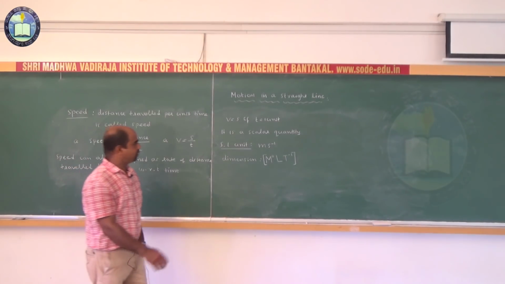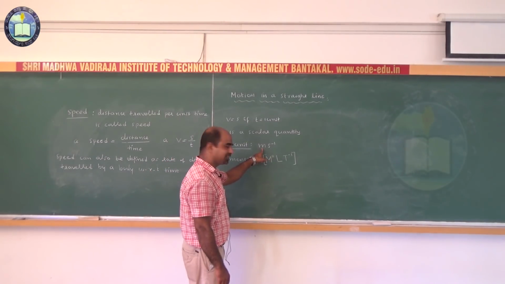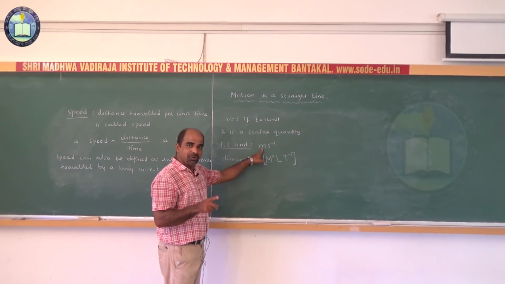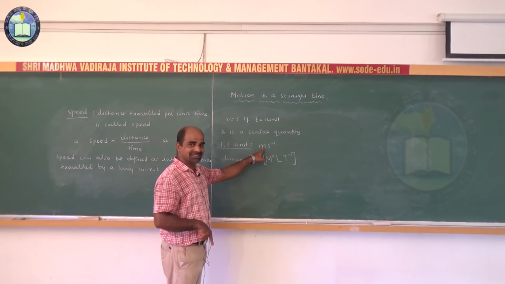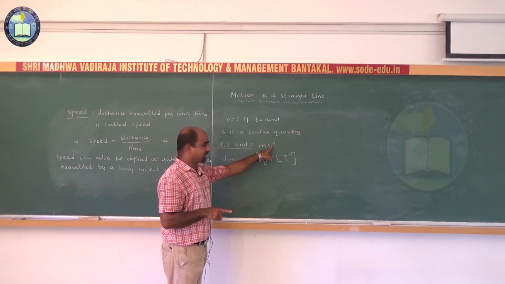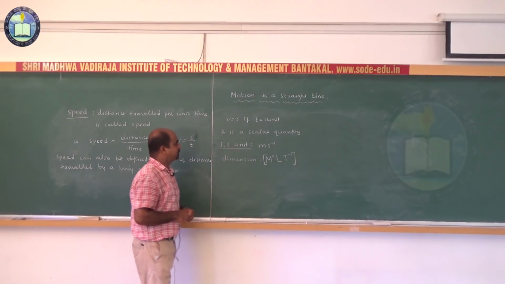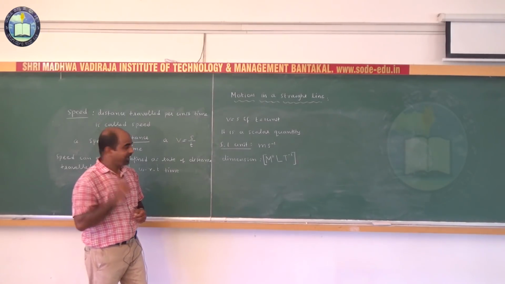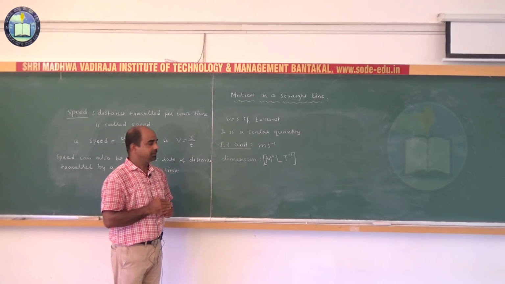Distance is scalar, time is scalar, therefore speed is scalar. The SI unit of speed is meter per second. For dimension, meter is the unit used to measure length. There is no role of mass, therefore M to the power of 0. Length is there to the power of 1, therefore L. Second to the power of minus 1, so T to the power of minus 1. So the dimension of speed is M to the power of 0, L, T to the power of minus 1. That is about the speed of a body. Any doubt?